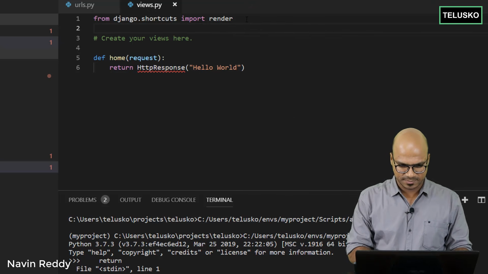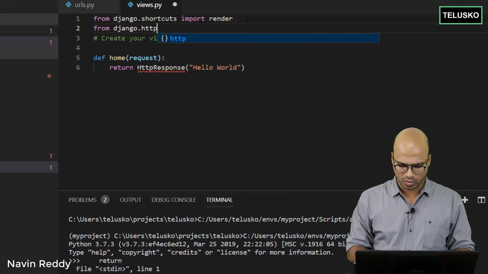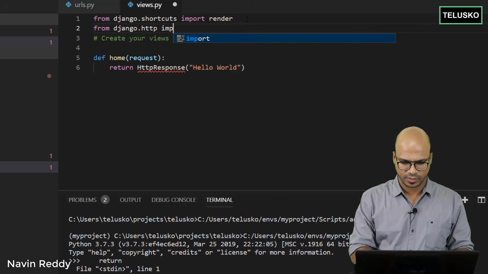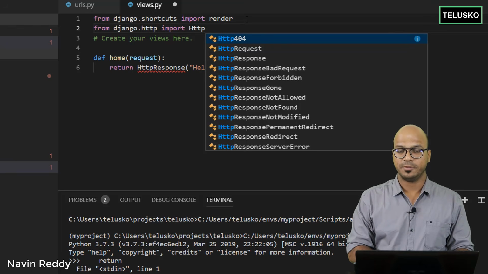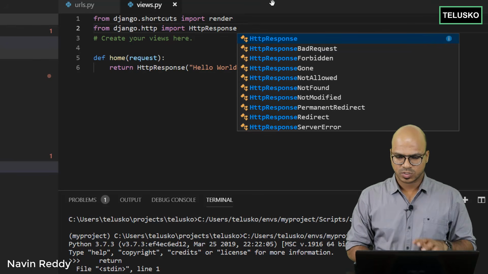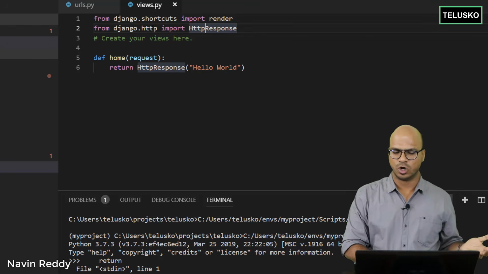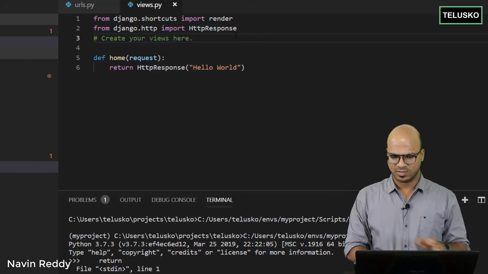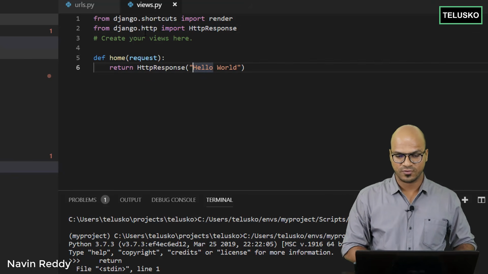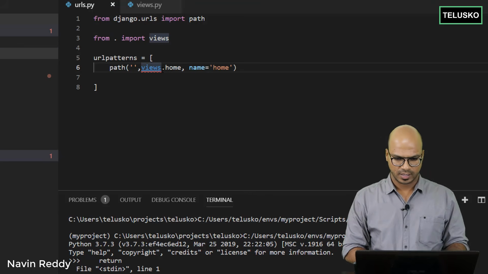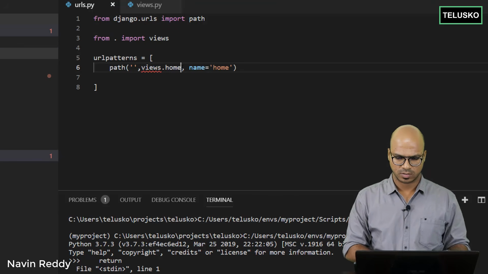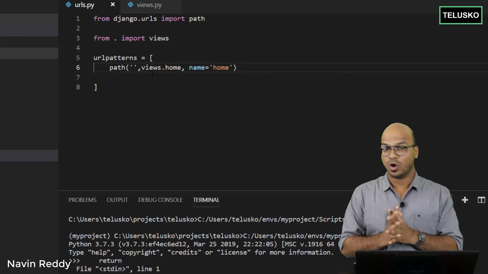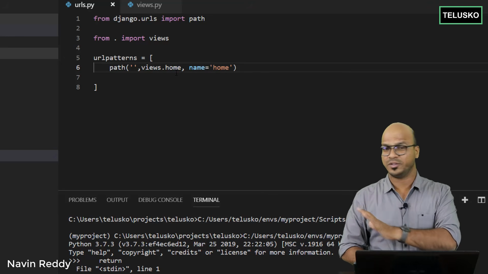So we can do that by saying from django.http we have to import HttpResponse. So this HttpResponse belongs to this package or module named http. Okay, so that's done. So you can see we got a function. If you go back to urls.py, it should remove the error now. What's wrong? Okay, you can see it's solved. So we got views there as well. We got views.home, it is working.